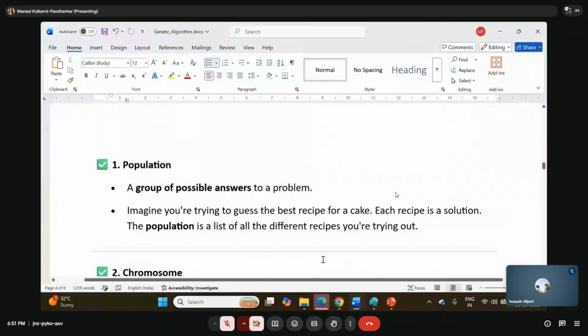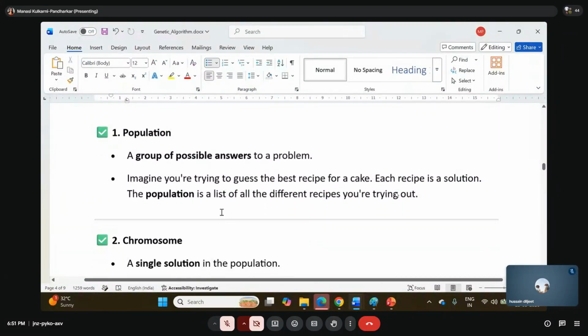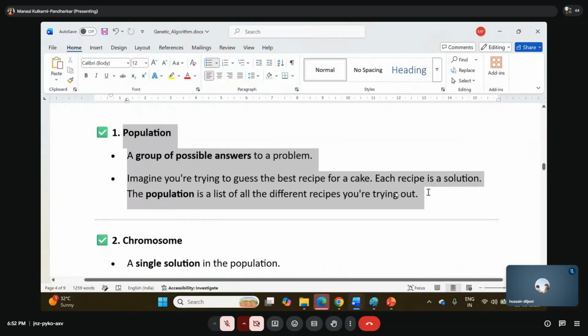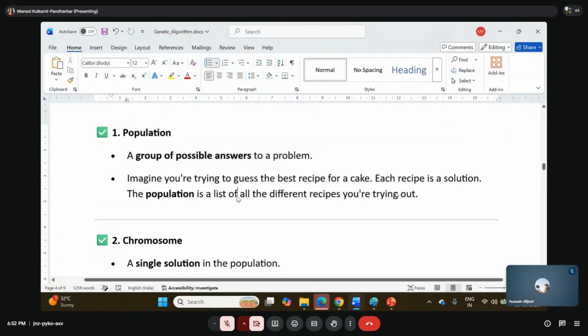So let's look at this in more detail. Now, what is a population? A group of possible answers to a problem. Imagine you are trying to guess the best recipe for a cake. Each recipe is a solution, and the population is a list of all the different recipes you are trying out. Are you with me? All the recipes.